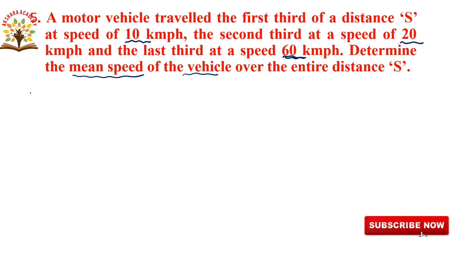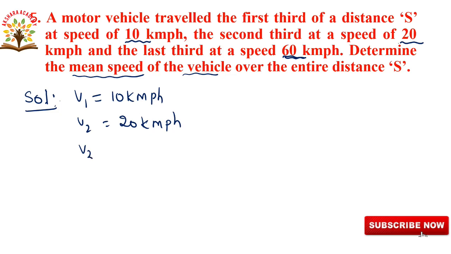So come to the solution. What they have given here, we will write once: V1, V2, V3. What is V1? 10 km per hour, V2 is equal to 20 km per hour, and V3 is 60 km per hour, and you have to calculate the average speed.